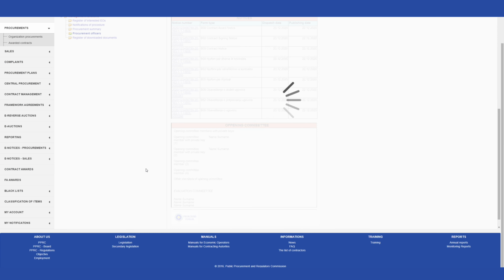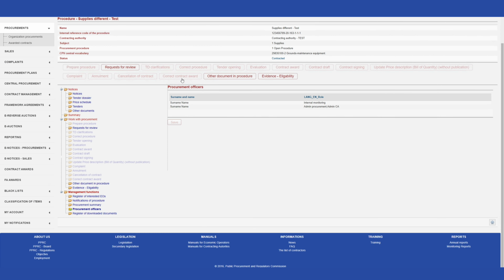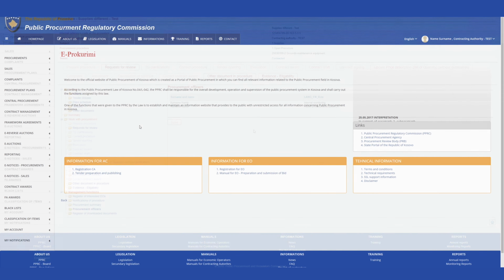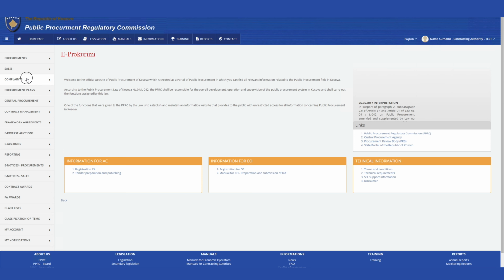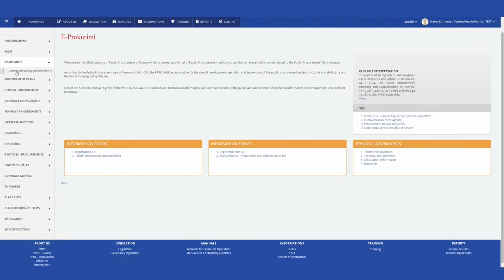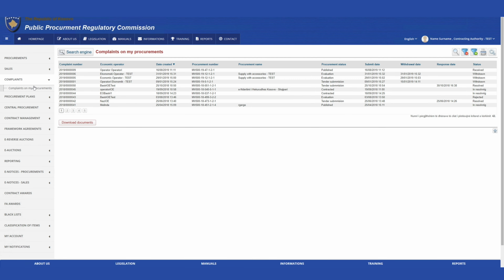In the Procurement Officers folder, there is a User window in which the auditor can find any user involved in the procedure. Thus, these are the modalities for conducting an audit of a procurement procedure in the e-procurement system. In the Complaints menu, respectively the Complaints to My Procurement submenu, the auditor can view all complaints against the contracting authority.